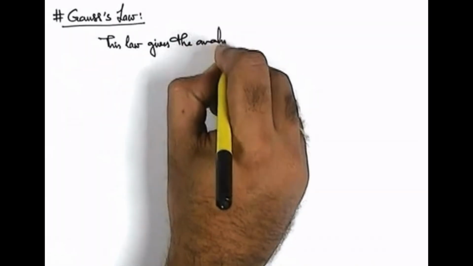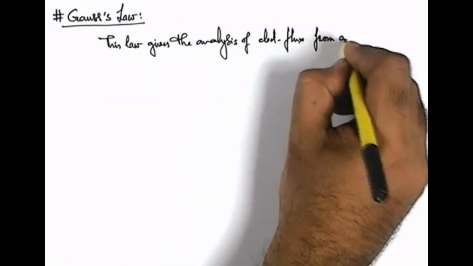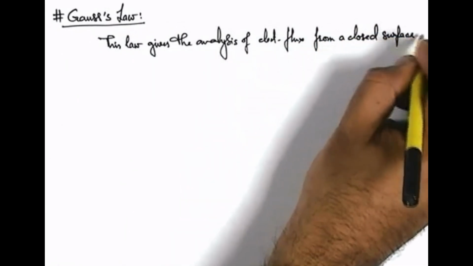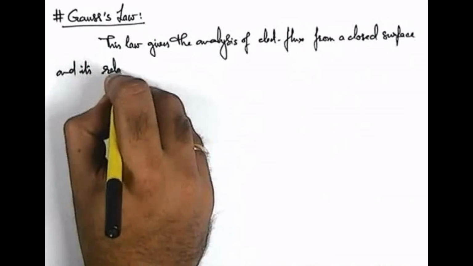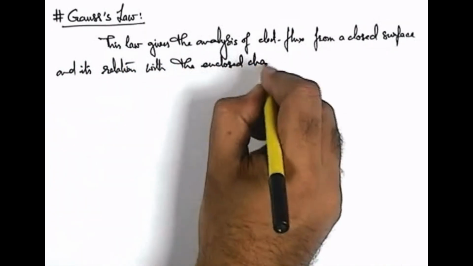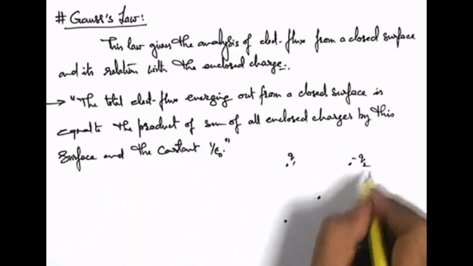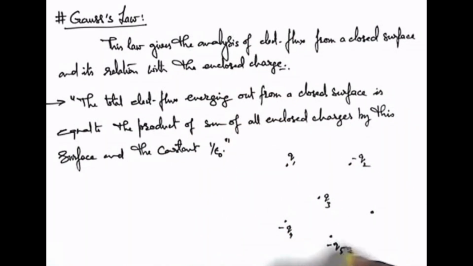Analysis of electric flux from a closed surface and its relation with the enclosed charge. Let's first write down in the statement: there are some charges placed like this, which are Q1, minus Q2, Q3, minus Q4, minus Q5, Q6 and so on.